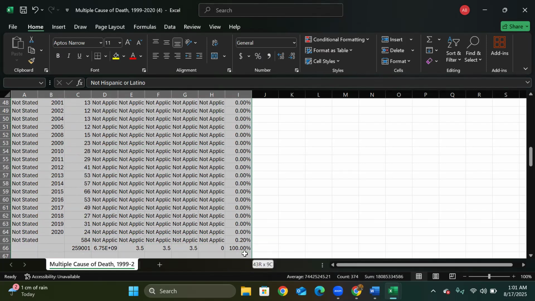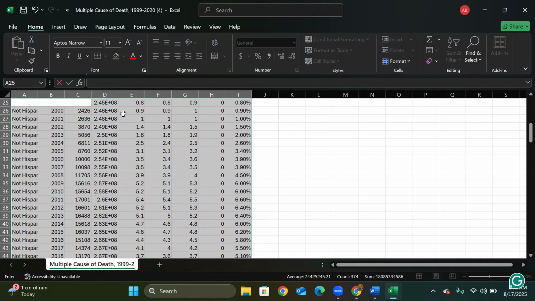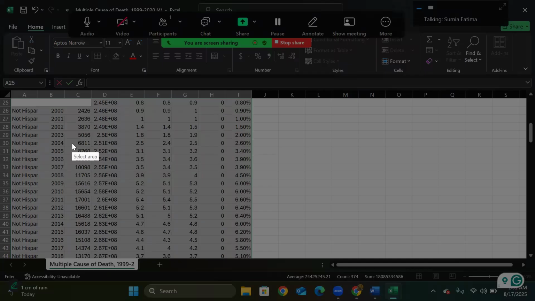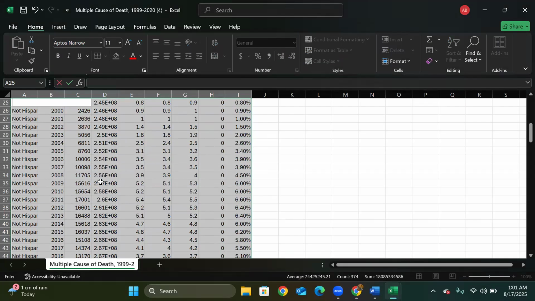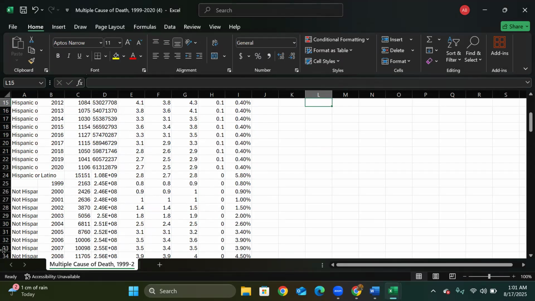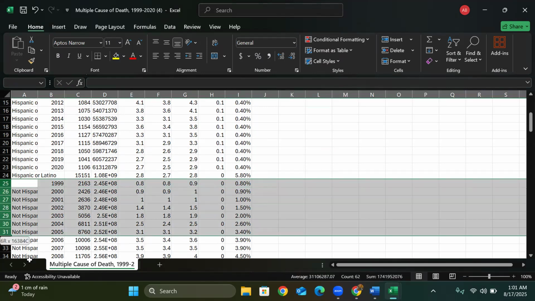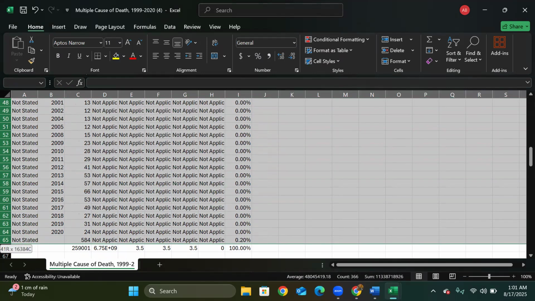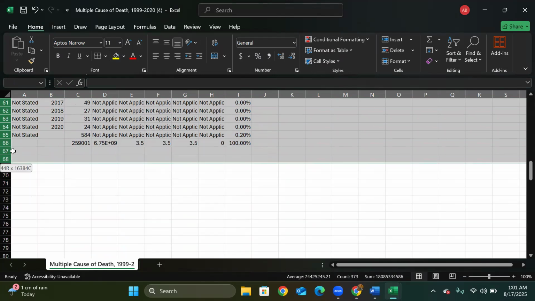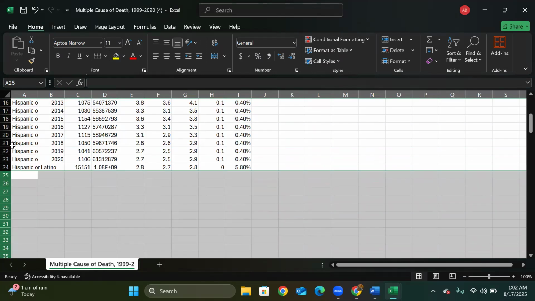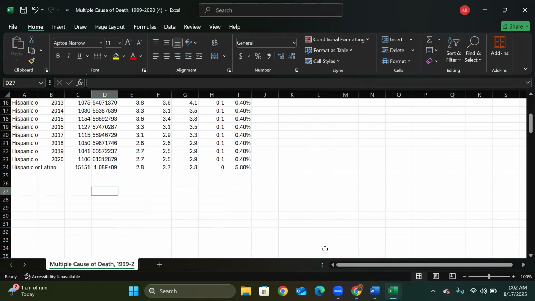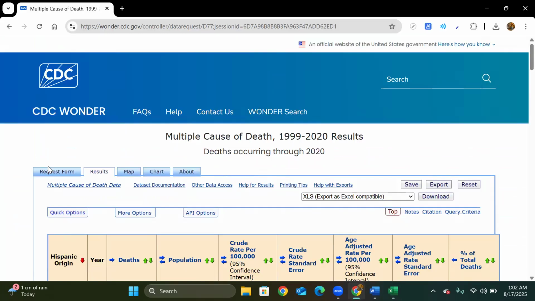I will have to see whether they were black or white and all that. So I will be deleting it. Okay, now this is the Hispanics data. Now I will have to extract the non-Hispanics one.